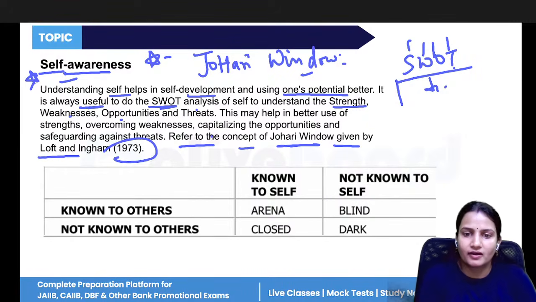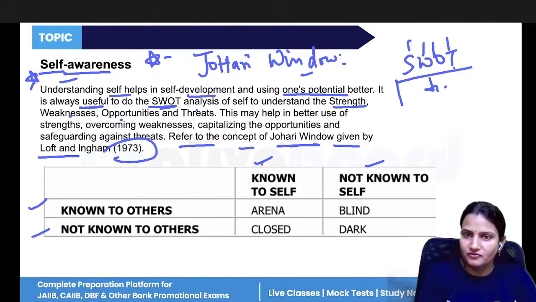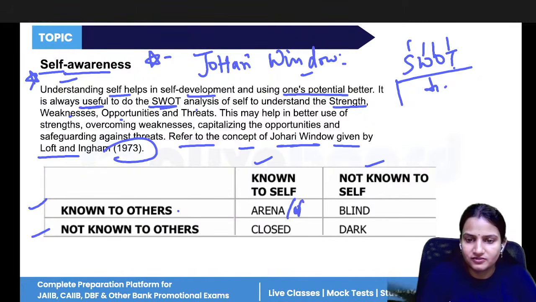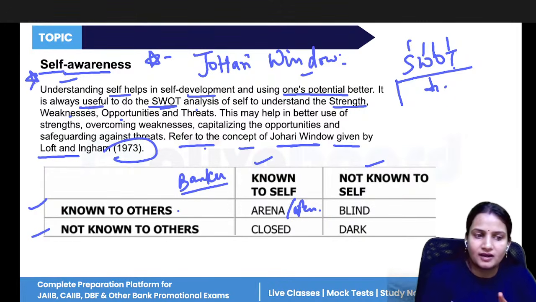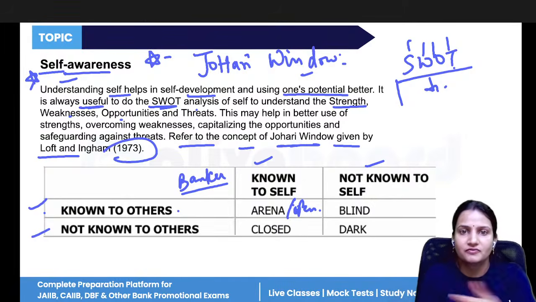Now, there are four quadrants made for this: known to self, not known to self, known to others, not known to others. Known to self means what you know about yourself well, and other people also know about you well. So known to self and known to others is the arena, also known as open. For example, you are a good banker. You know this, and the people working with you, your relatives, family members, and friends also know that you are a good banker. So it is open to everyone.